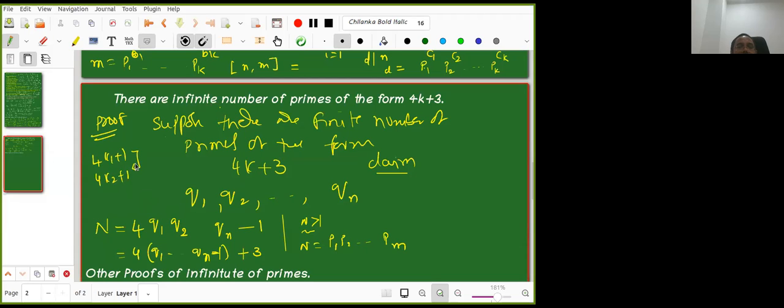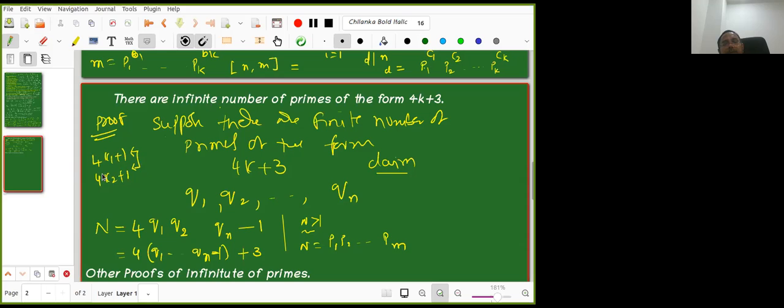Which form is it? Multiply and check. I also asked this question in the exercise. Tell me which form it is.